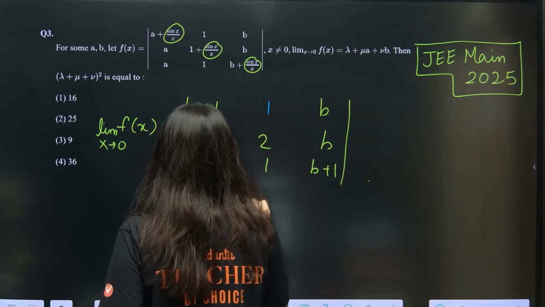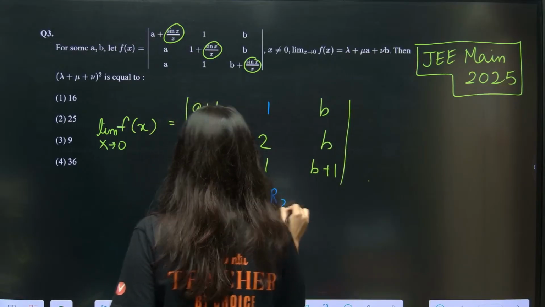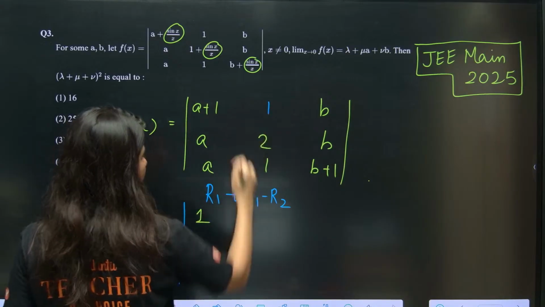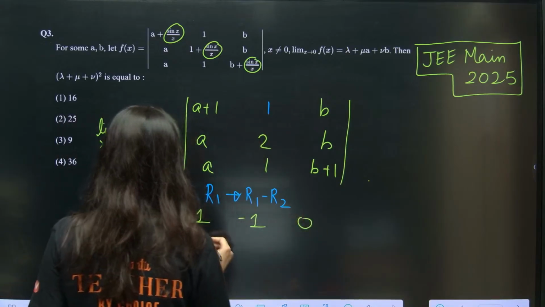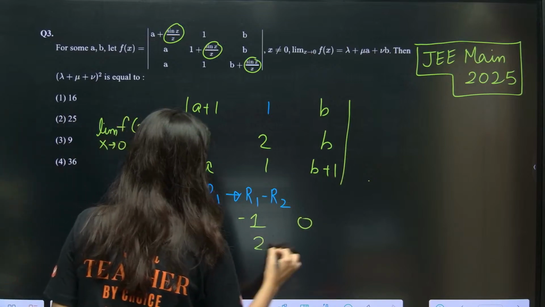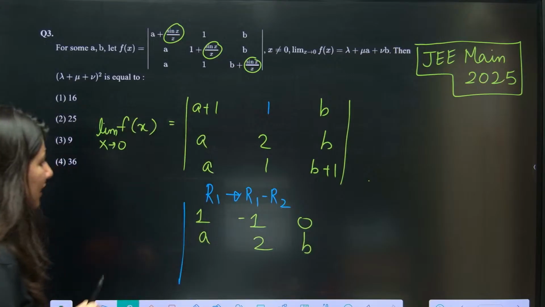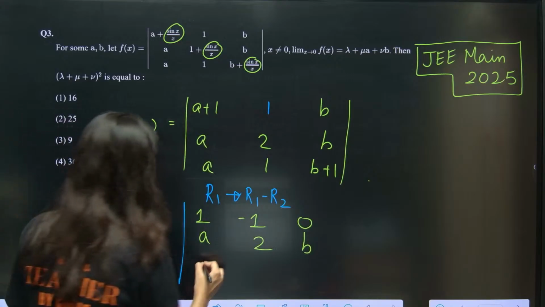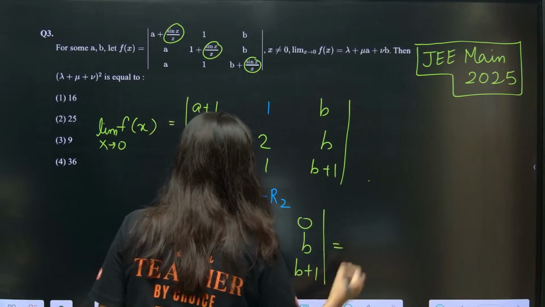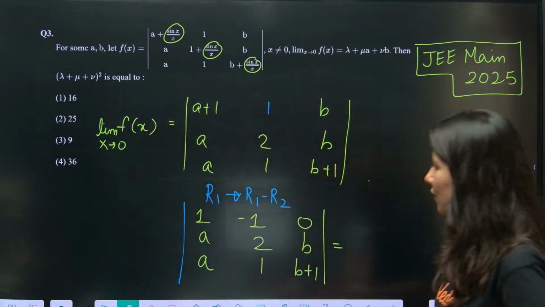R1 goes to R1 minus R2. What will happen? This minus this, you will get 1. This is minus 1, this is your 0. Rest everything will be same, right? A, 2 and B. And one more operation I can do, but you know what? No need. This is A, 1 and B plus 1. Okay, right?